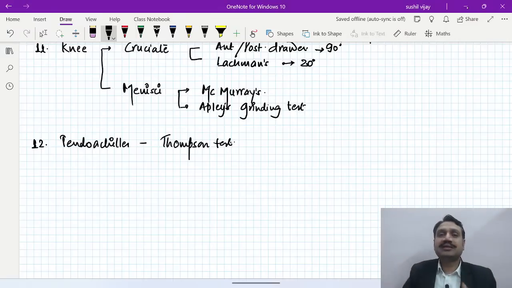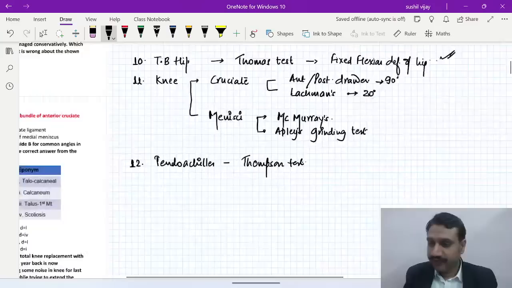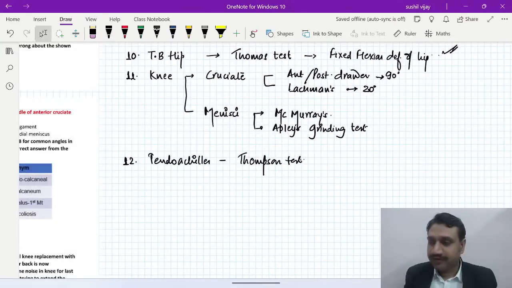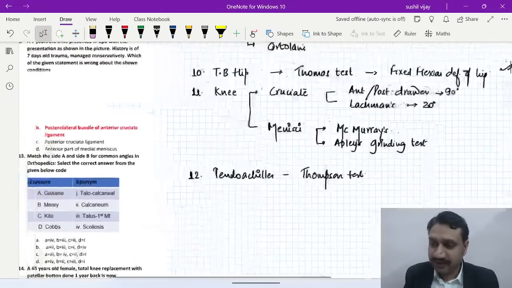So would you like to make some more tables like that only? I hope that is a way to conduct a fast track revision. That will be a little useful for all of you. If you want, we can go like that only, the Thompson. Okay, so we have incorporated almost every test. If you think I have missed out anything, please let me know. I'll be more than happy to incorporate it. That is how we are going to revise our whole paper, whole orthopedics. Perfect. That is fine.